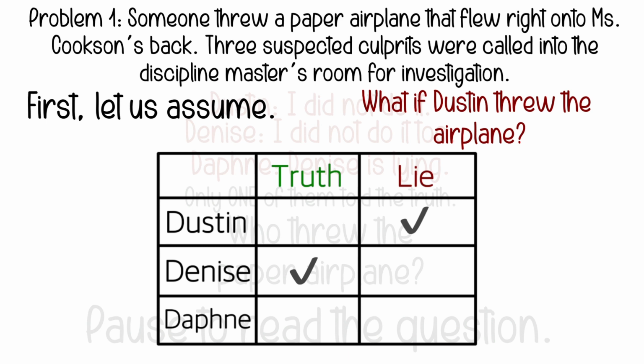Daphne says Denise is lying, but in the table it says Denise is telling the truth. That means Daphne is lying. In the problem, it says only one of them is telling the truth. Let's look at our table again. You can see that only one of them is telling the truth. So that means Dustin threw the paper airplane.